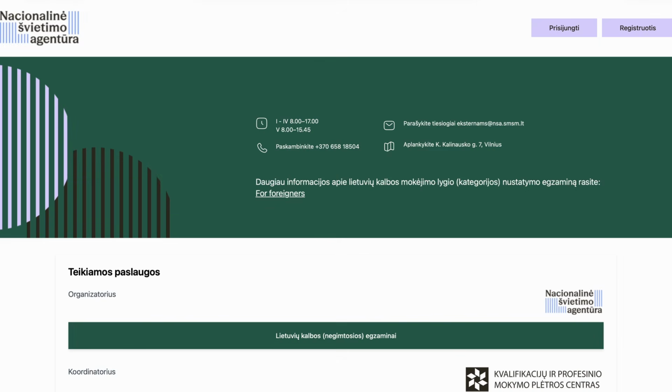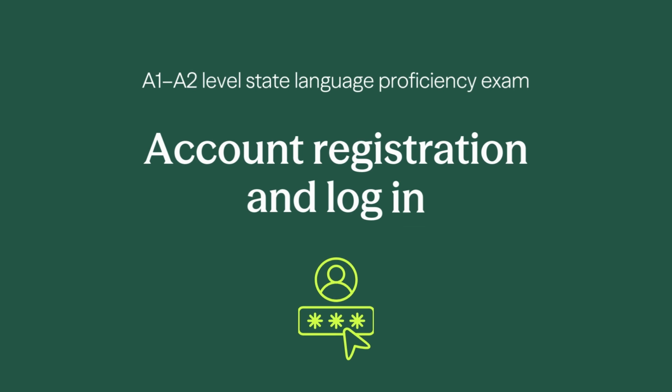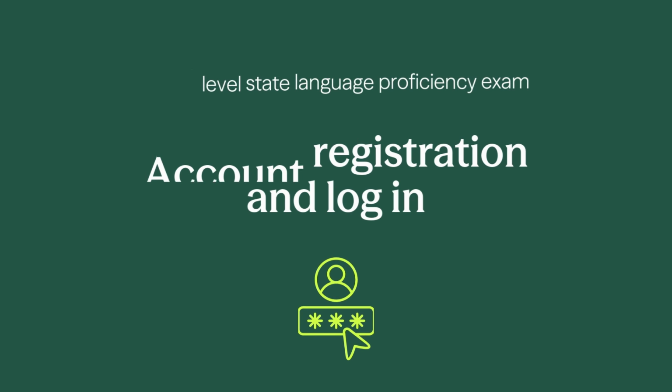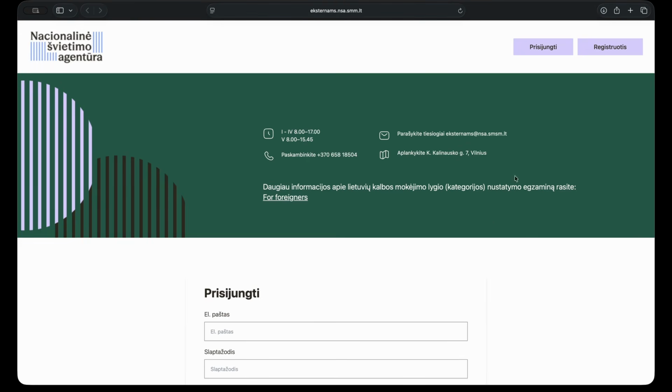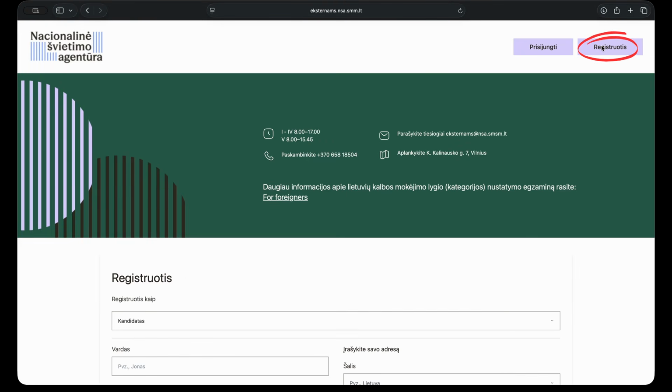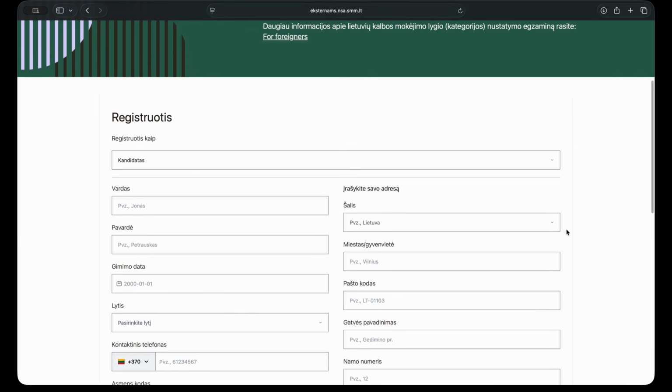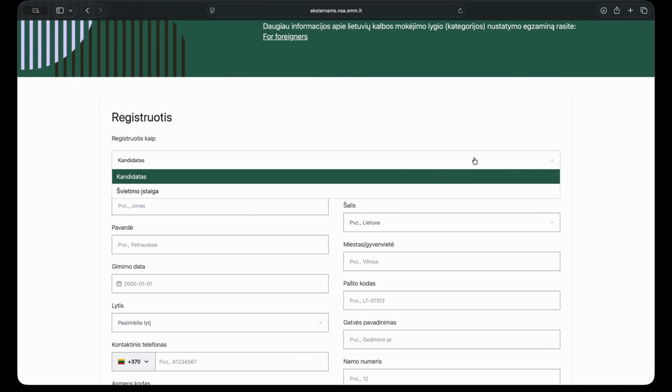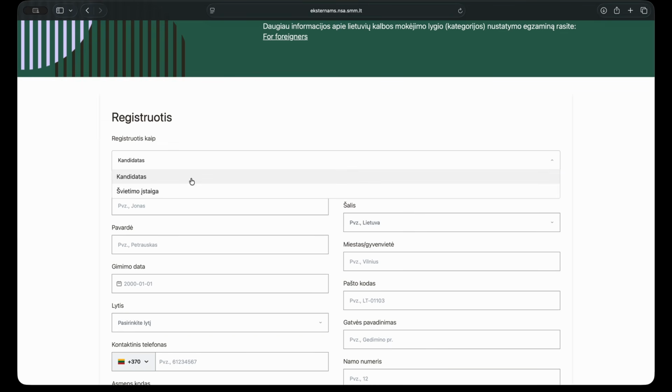If you already have your own account, log in by entering your email address and password. If you don't have your own account yet, create one. Select Register. Once on the registration page, fill out the registration form. Provide the required information in the form. Select Candidate. Save your details.